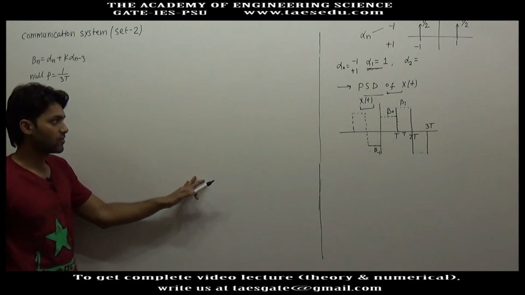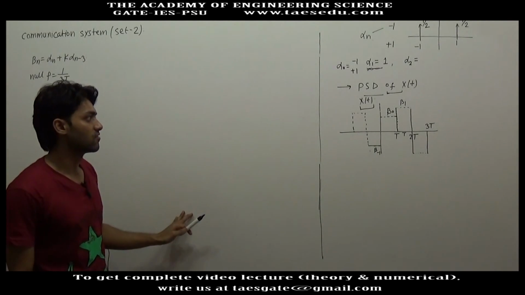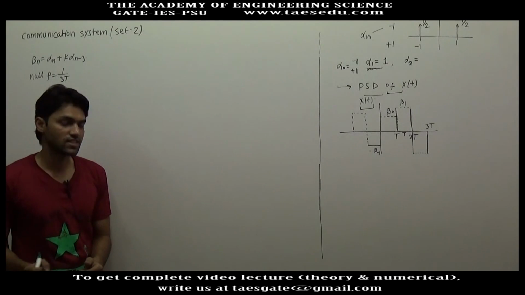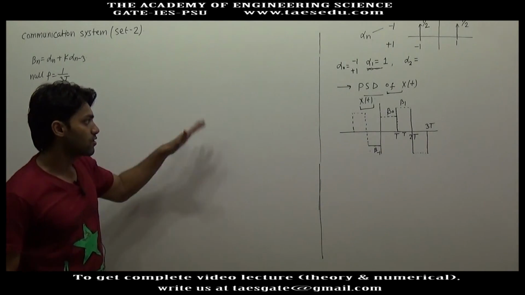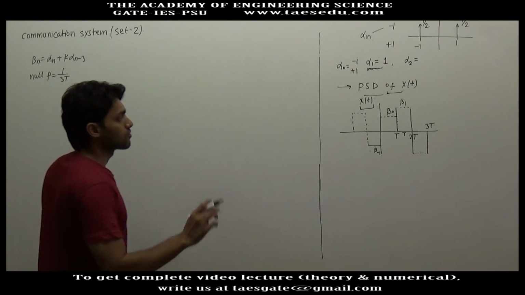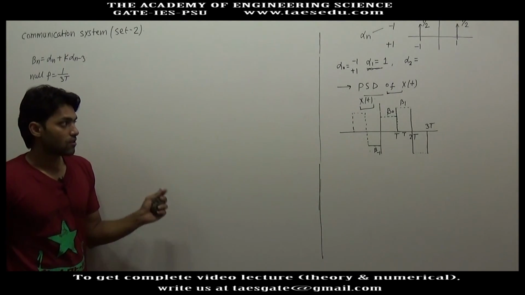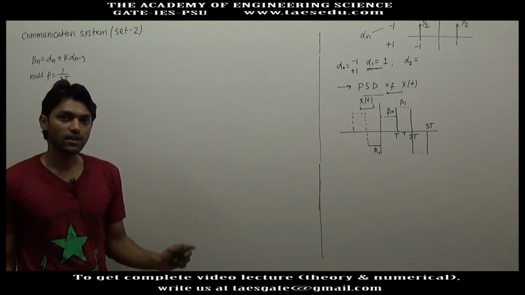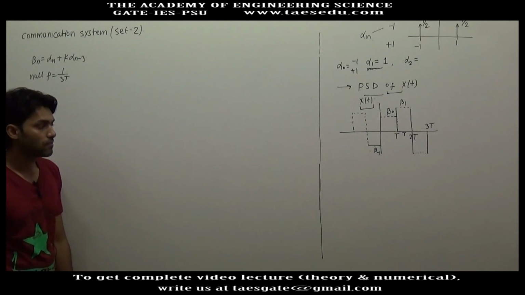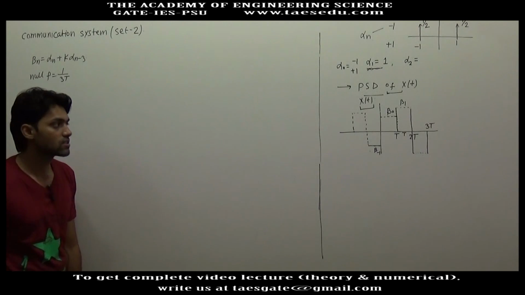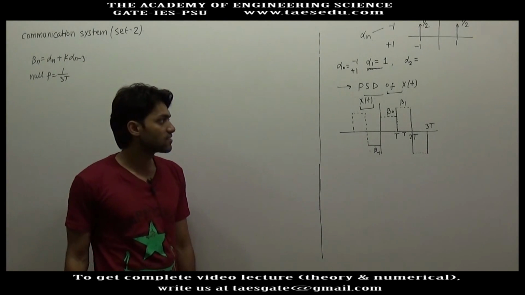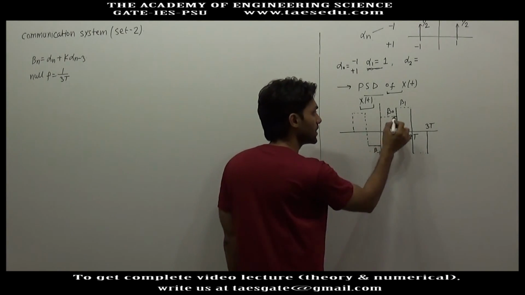What we are doing here is finding the power spectral density of xt, and for finding the power spectral density we are doing all these things. So we have to represent xt in terms of a fixed pulse Pt in convolution with a sequence of impulses whose strength will be decided by the height of xt.